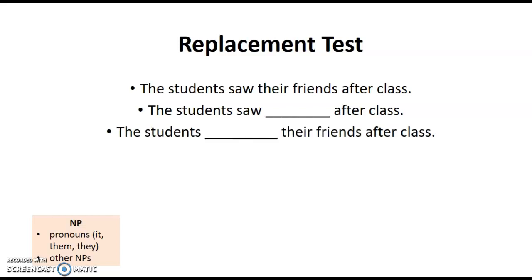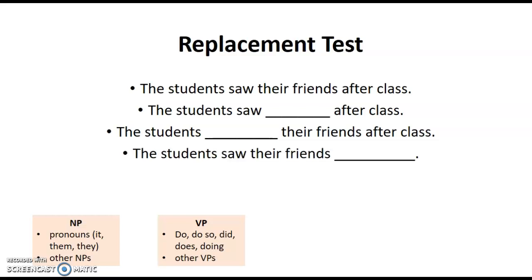Or the students saw somebody, or the students, in this case it would be the verb that we're looking at, so I can replace this with a different verb, right? I could even replace it with the form of the verb do. So the students do their friends after class. It's grammatical, it sounds a little strange to say that, but you could say it. But there are probably lots of other verbs that I could use in place there, and would have a more natural meaning. So the students went to their house, or went to the movies with their friends after class. So we could replace that with other verbs.